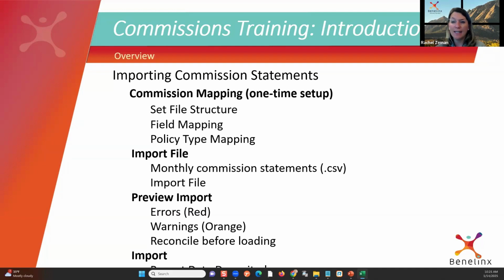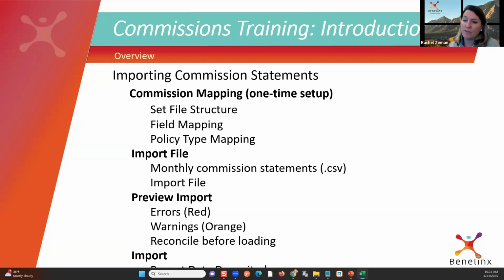I've done a lot of digging in the carrier portals, and I have found reports that I was told we're not there. So it may not be easy to find, but a lot of times those big carriers have those electronic statements. They may not call them commission statements, they may call them a report, but they're there and we'll be able to dig around and pull those out. But again, some of the smaller carriers may not have it. So it's not a guarantee. But that's the ideal state.